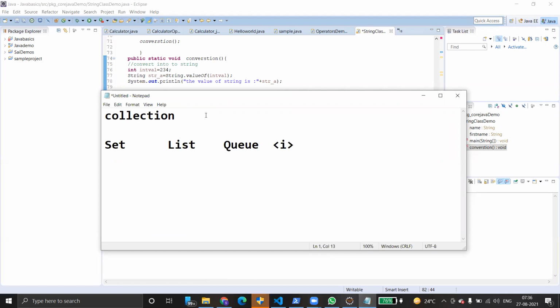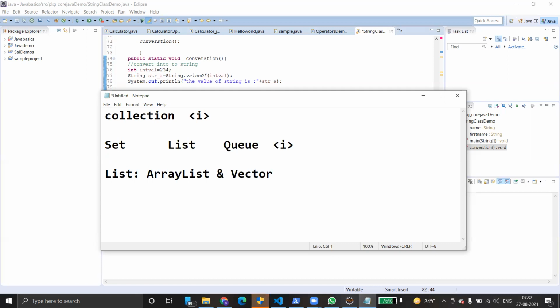Collection is also an interface. Set extends Collection. Interfaces extend other interfaces. Coming to List, the classes that can implement a List are ArrayList and Vector. These two come under List.